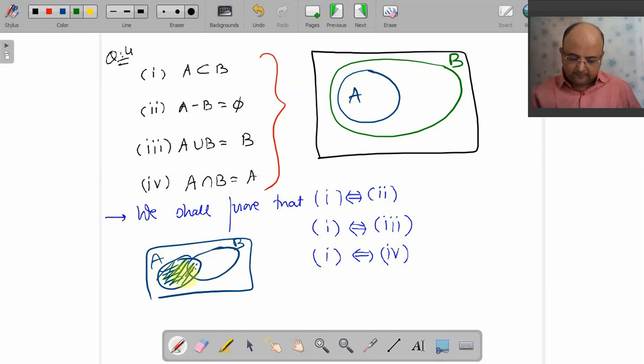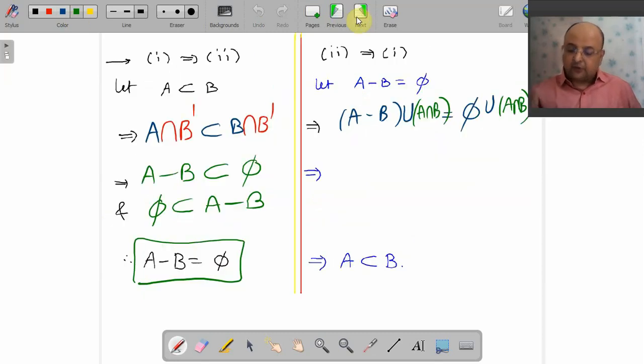Whole A. Yes, we want A. So I have A minus B, and A intersection B is missing. So we go for taking union to both the sides with A intersection B, and you have observed that their union is nothing but A.